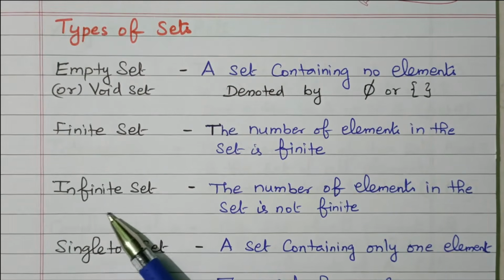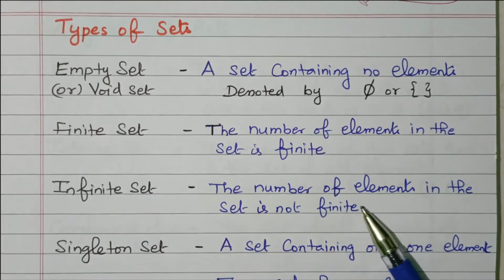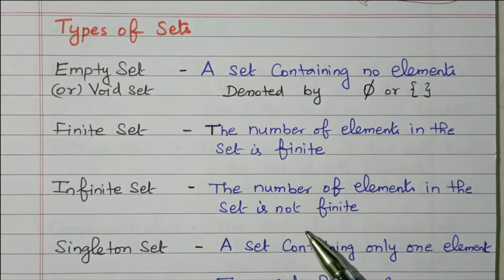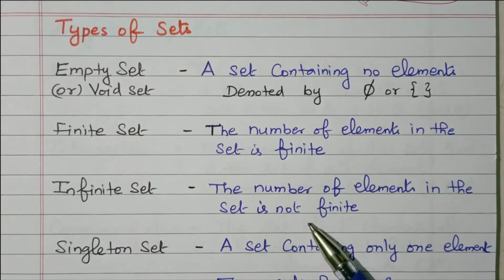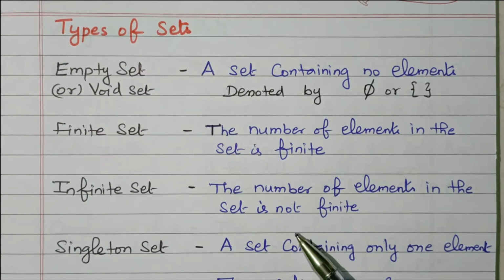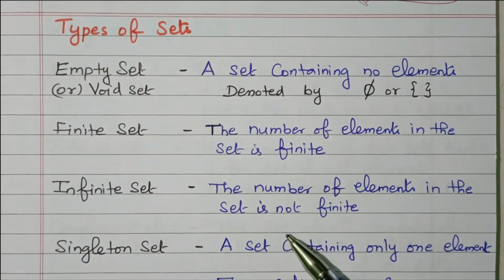Then infinite set. The number of elements in the set is not finite. For example, the beautiful flowers in Ooty garden is infinite. We don't know which is the beautiful flower. Red color flowers in Ooty garden is a finite one. We can easily count what are all the red color flowers. But beautiful flower means we don't know. Similarly, the old age persons in Tamil Nadu is infinite. We don't know who is old age.